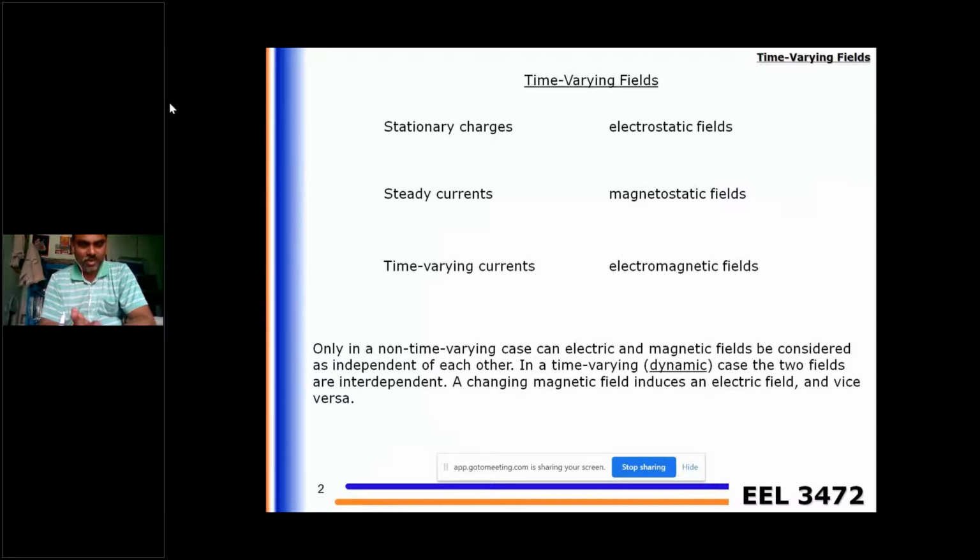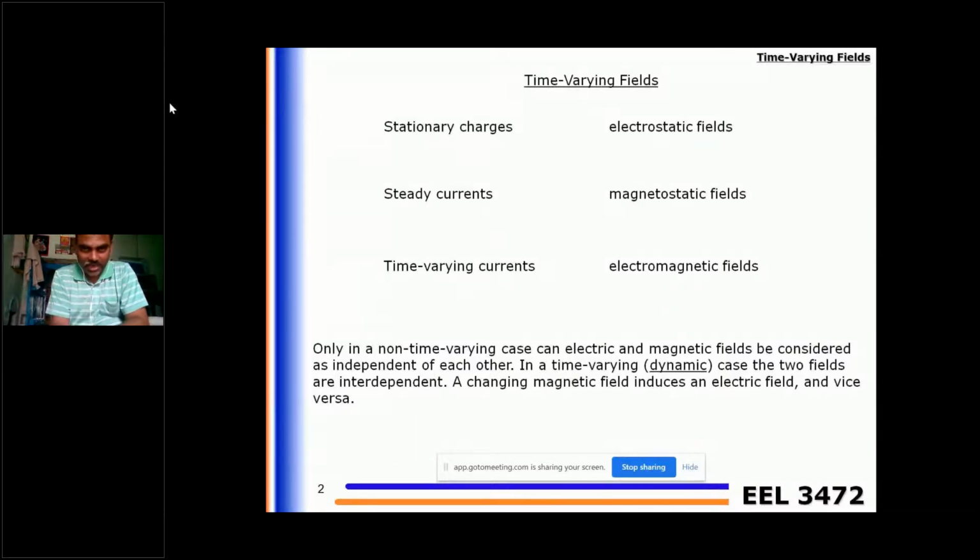Remember, for non-time varying cases, the electric field and magnetic field are always independent. There is no dependence between the magnetic field and electric field. For time varying fields, there is an interdependence between the electric and magnetic field, and that interdependence is given by Faraday's law, which is del cross E equal to minus dou B by dou t.